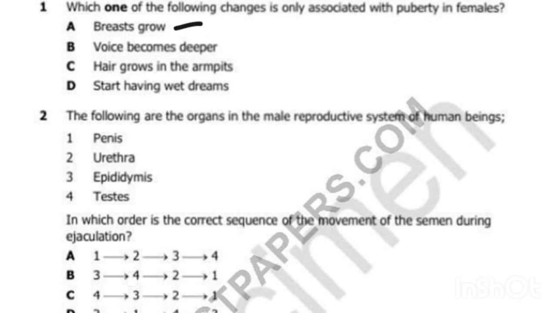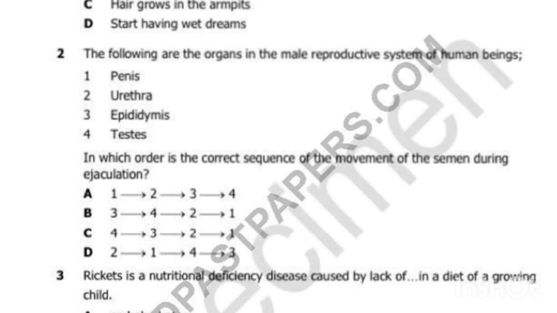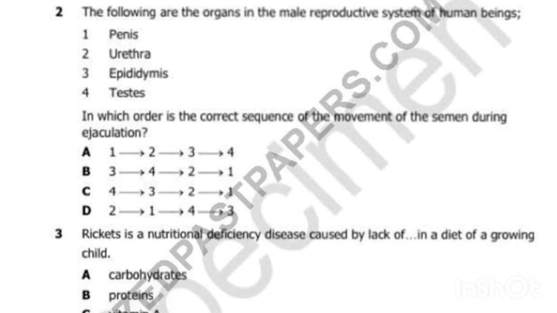The following are the organs in the male reproductive system of the human being. So we have the penis, the urethra, the epididymis, and the testes. So what do you think is the correct order in the male reproductive system? We know that the first one has to be the testes. The testes should be first, then it should be followed by the epididymis.